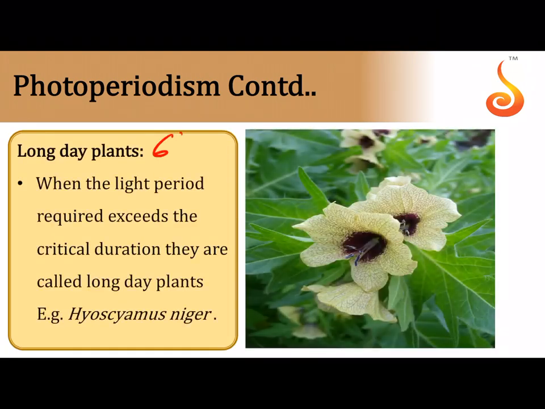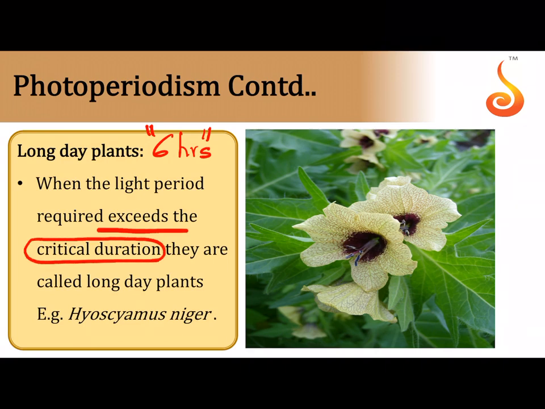Long day plants: if I say that the critical period is 6 hours, then you have to always make sure that the duration of light given to the plant is more than 6 hours. So it should exceed the critical photo period. What is the critical photo period in this case? 6 hours. That means below 6 hours, if you give it light, it will not flower. For you to make the plant flower, you have to give it light for a duration of more than 6 hours. So remember, for every plant there is a specific critical photo period. Like in short day plant I told you 4 hours, in long day plant I've given you 6 hours. Only if you give it light beyond 6 hours will it flower.